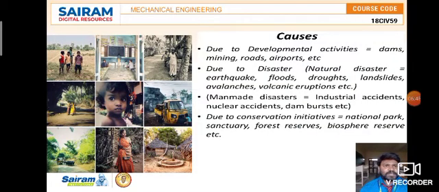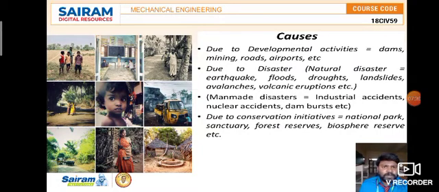Next one is the causes. What are the things that cause this? Development activities like dams, mining, roads, airports, etc. are the reasons for these issues. Then disasters, which are uncontrollable and not in our hands: natural disasters like earthquakes, floods, droughts, landslides, avalanches, volcanic eruptions, etc. And some are man-made disasters, for which we are responsible, such as industrial accidents like nuclear accidents, dam bursts, etc.